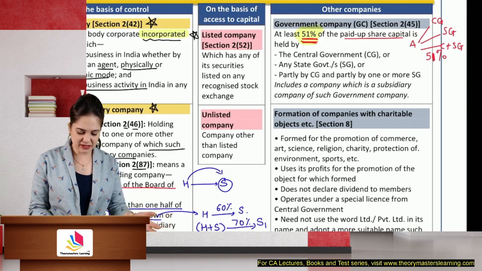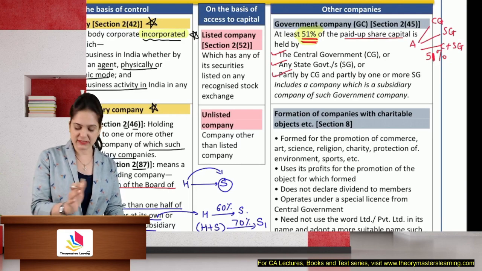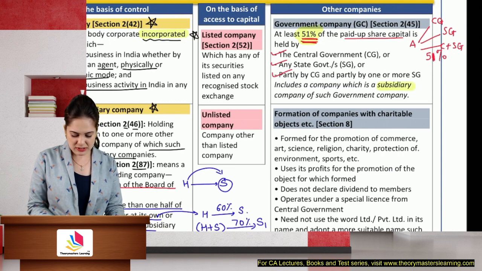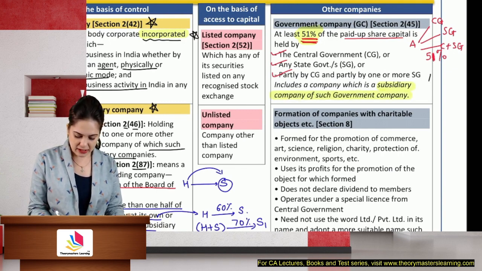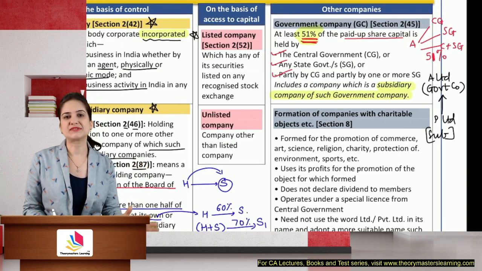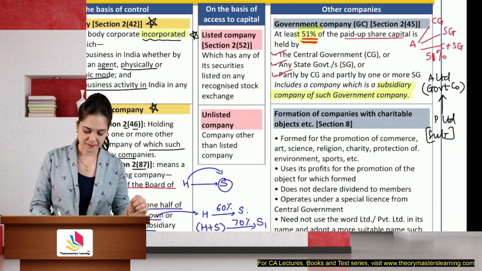So at least 51 is held either by the central government, one or more state governments, partly by central, partly by state governments, then it is a government company. It also includes a subsidiary of such a government company. So let's say that A Limited is a government company. P Limited is its subsidiary. This subsidiary will also be considered a government company. All the provisions of a government company shall apply.